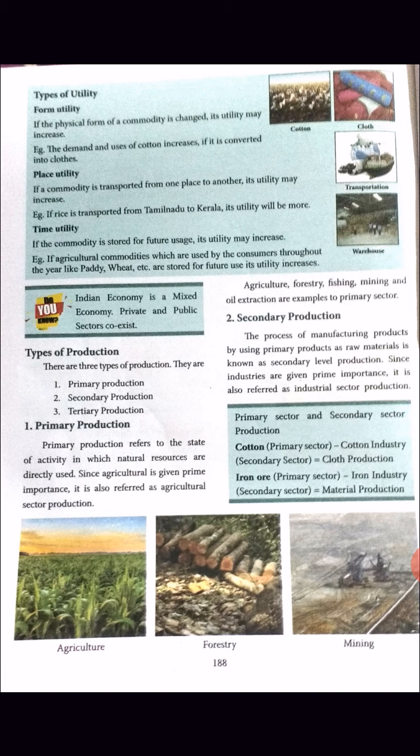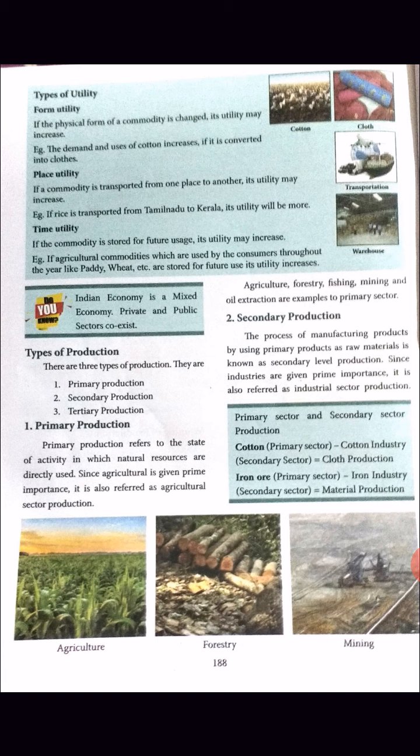Next, let us see the types of production. What are the types of production? There are three types of production. First one is primary production, second one is secondary production, and third one is tertiary production.